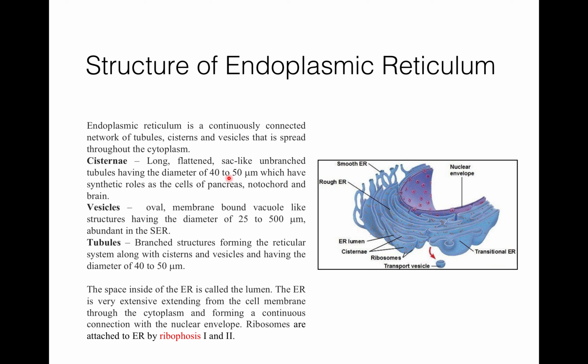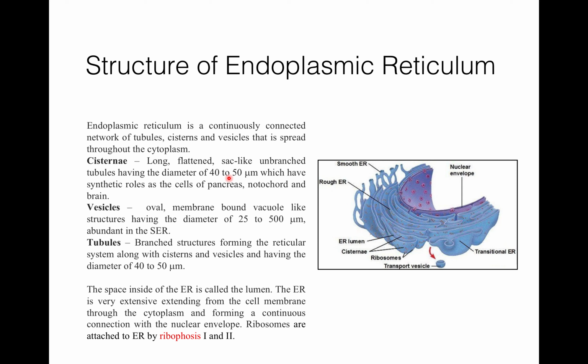First, cisternae. These are narrow, two-layered, sac-like, unbranched structures having a diameter of 40 to 50 μm, and they have synthetic roles, as in the cells of the pancreas, notochord, and brain.